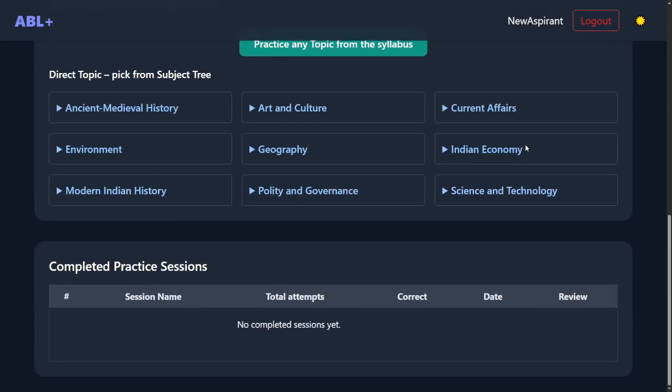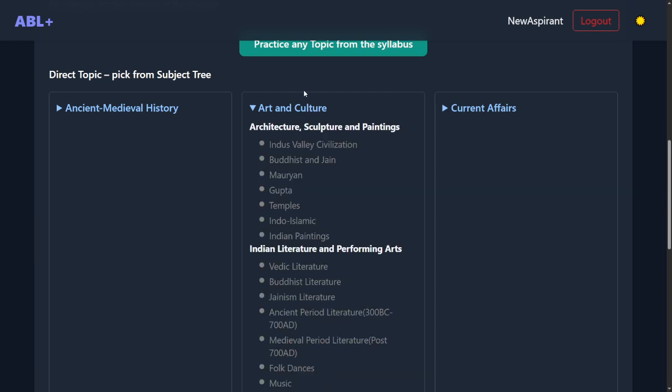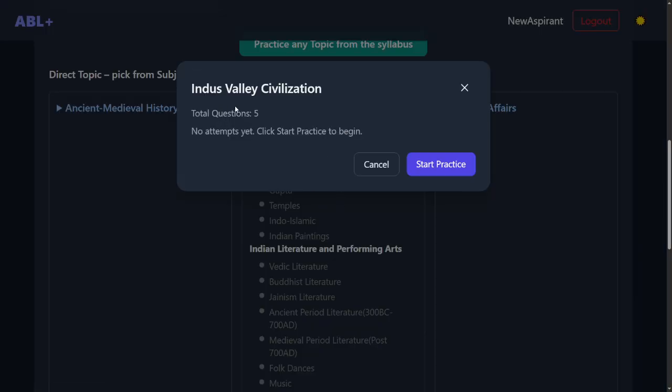Now you will see these are the subjects which are necessary for the UPSC civil services prelims. So let us say you go to art and culture and you select the first topic, and it will tell you that there are 5 questions. So this is early stage. Again, I am emphasizing this. This is early stage. We are working on it, and this is the most basic version that we are releasing for trials and feedback. So let's start this.